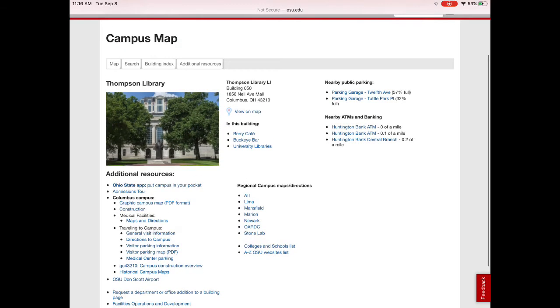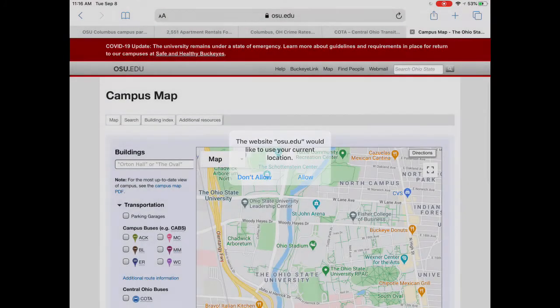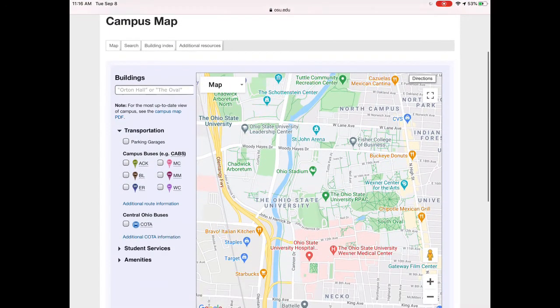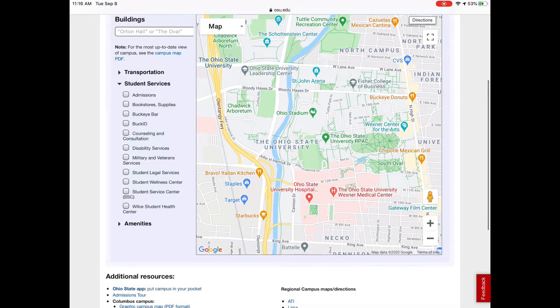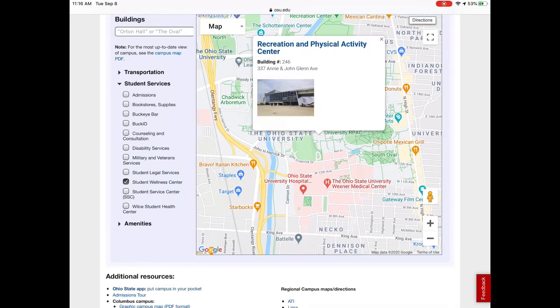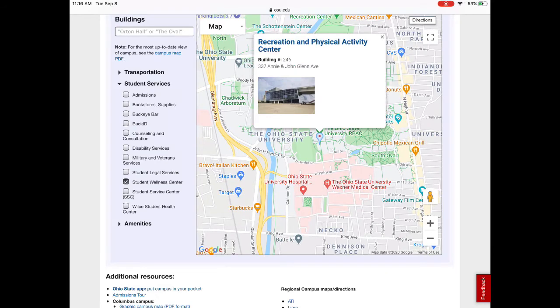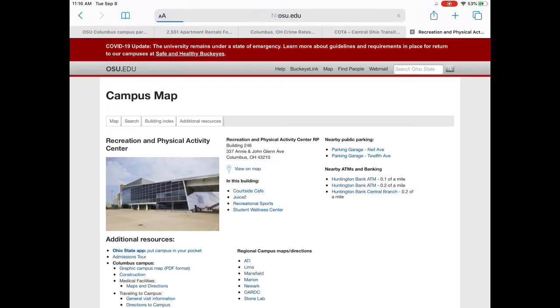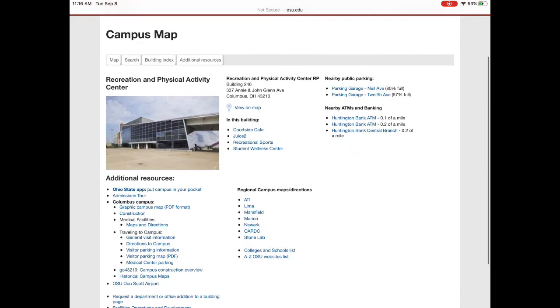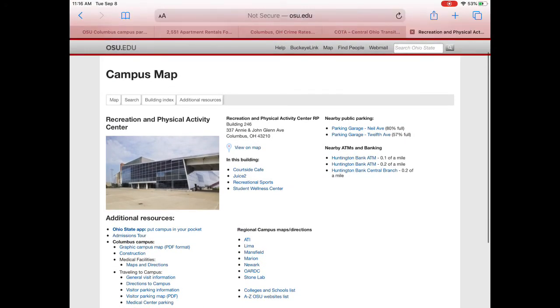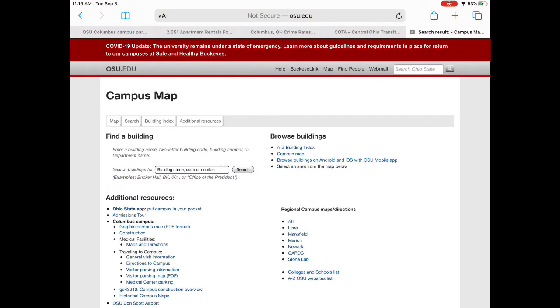There's lots and lots of things available. If you get sick and you want to know where the Student Wellness Center is, well, there it is on campus. Again, you can click the building and it will give you all kinds of additional resources that are available within that.